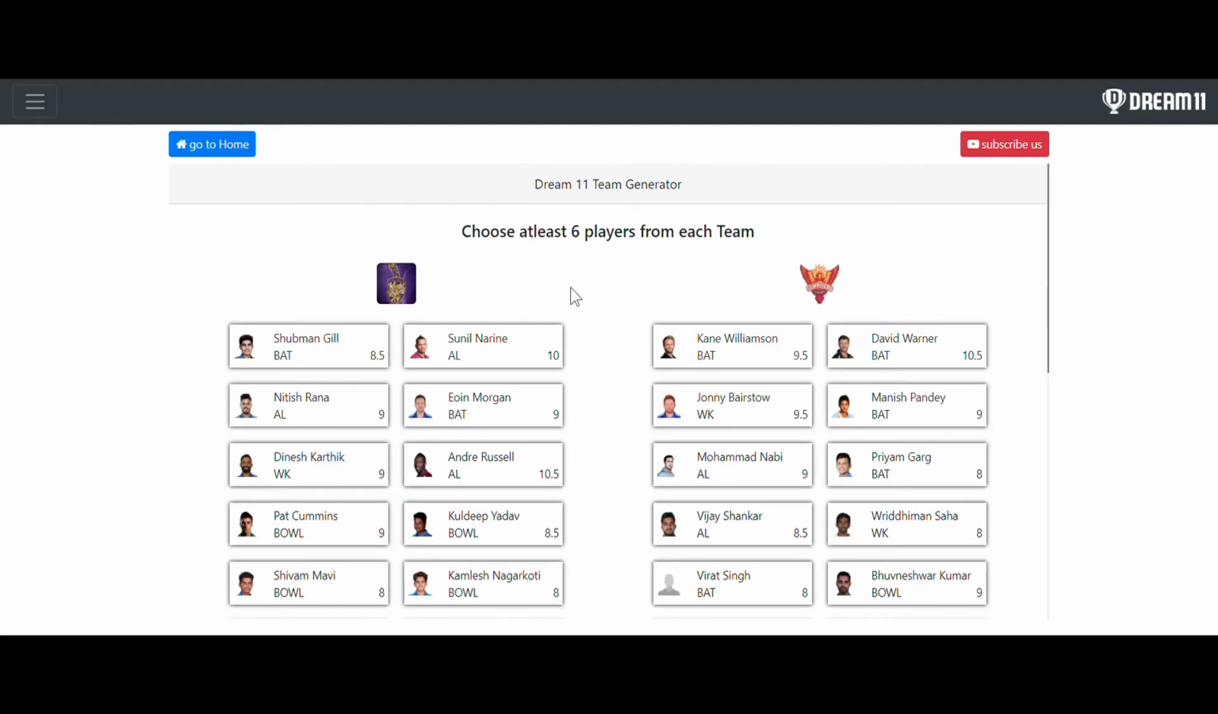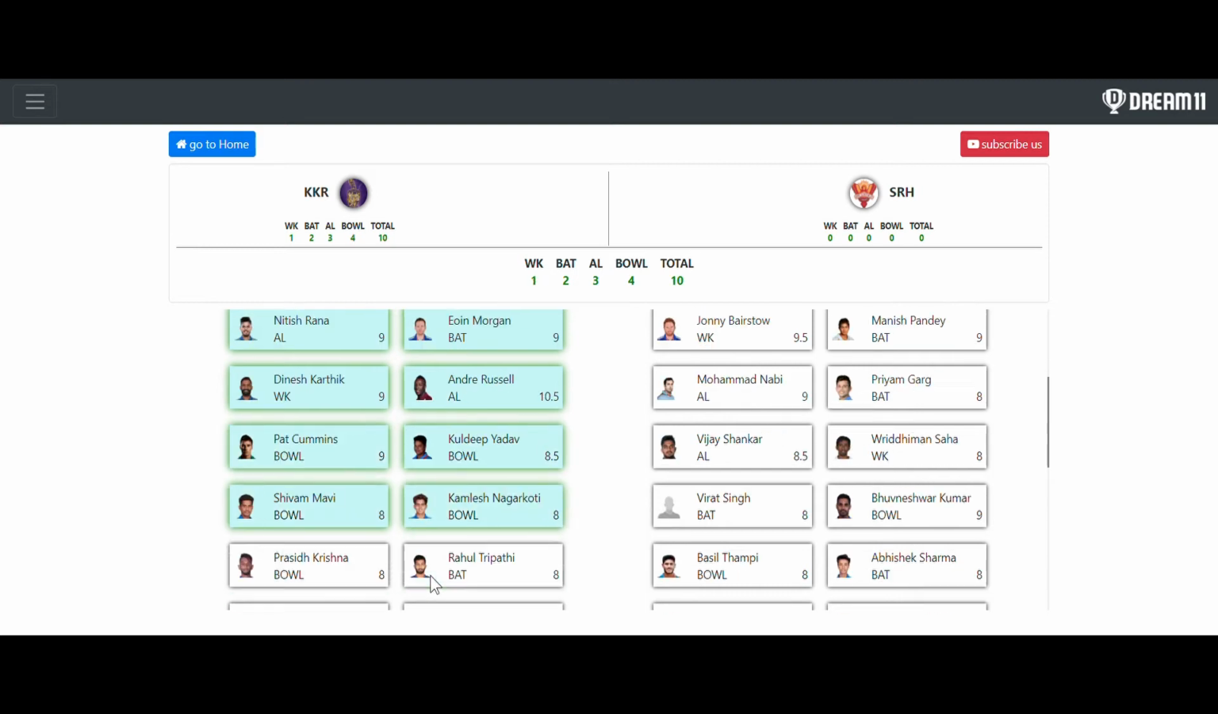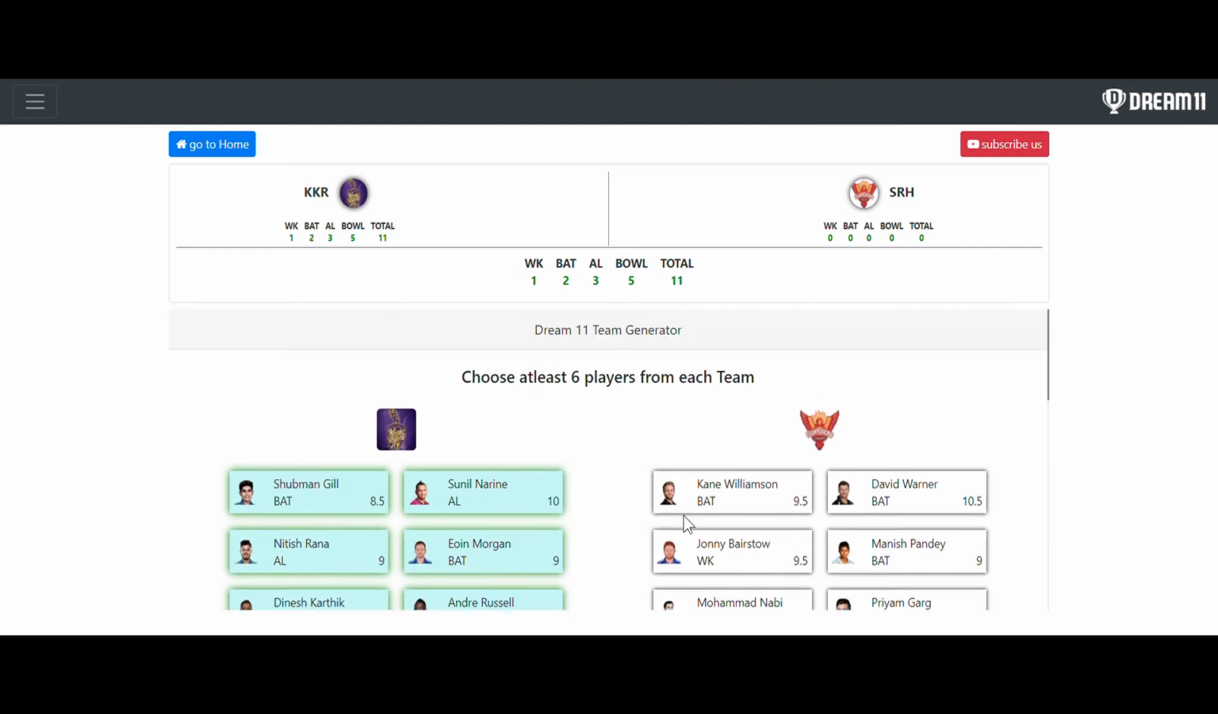After that it is asking you to choose at least 6 players from each team. You can select 11 from each team, that means a total of 22 for generation of the teams. So let me quickly select the players that have played in this match.